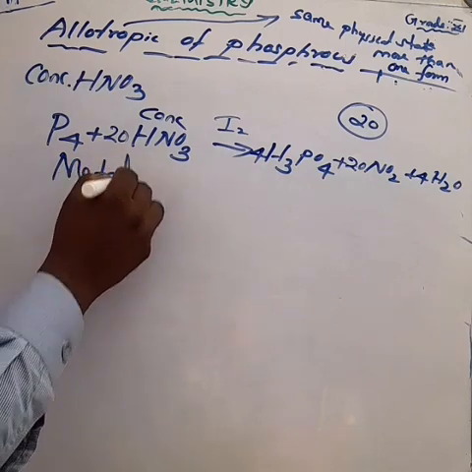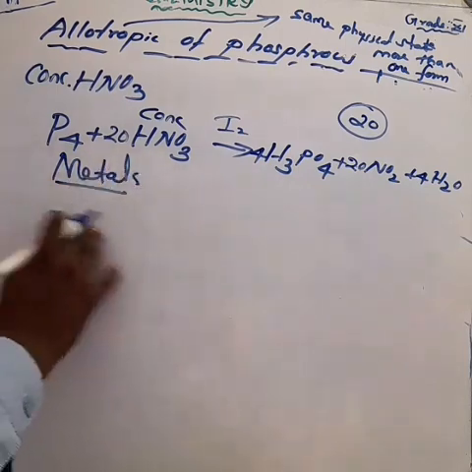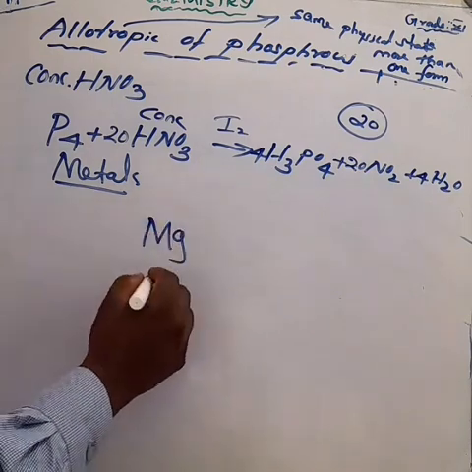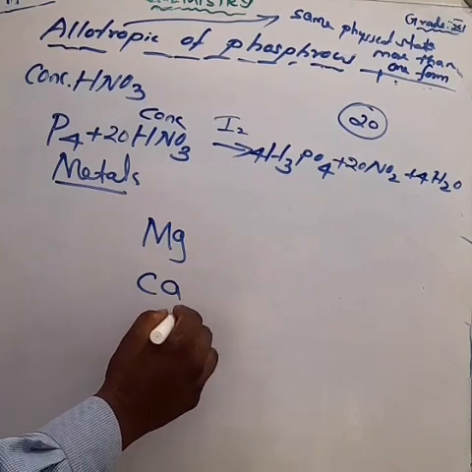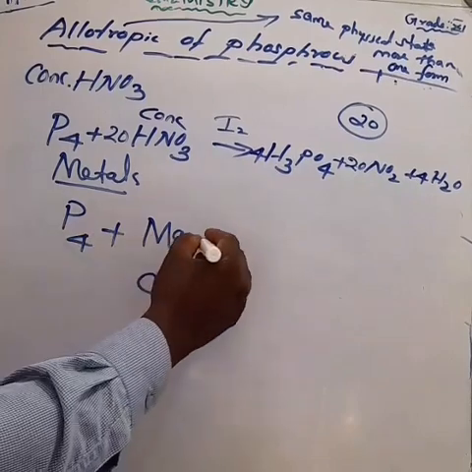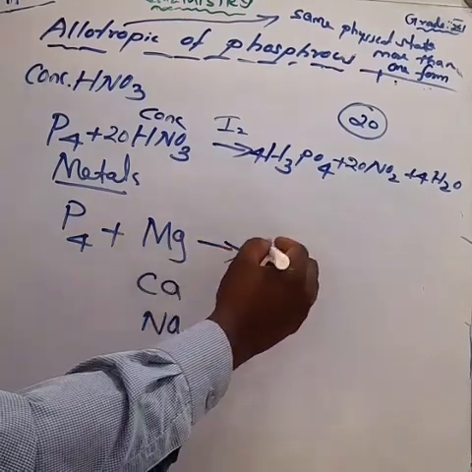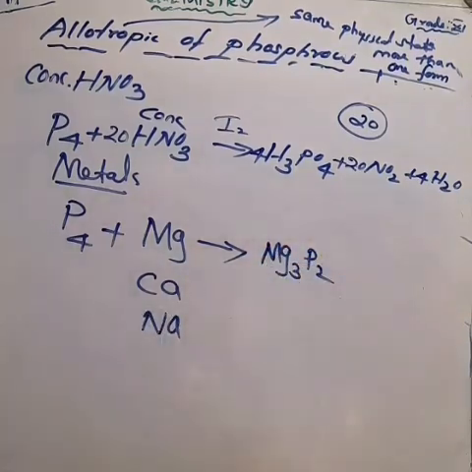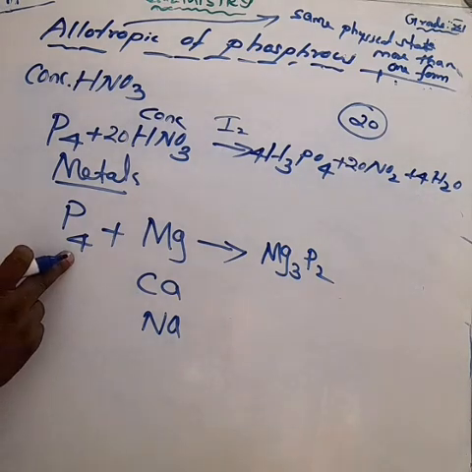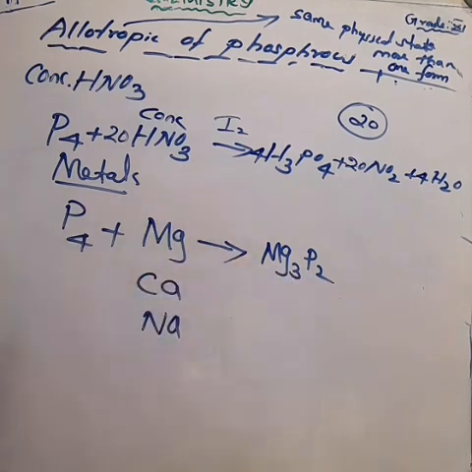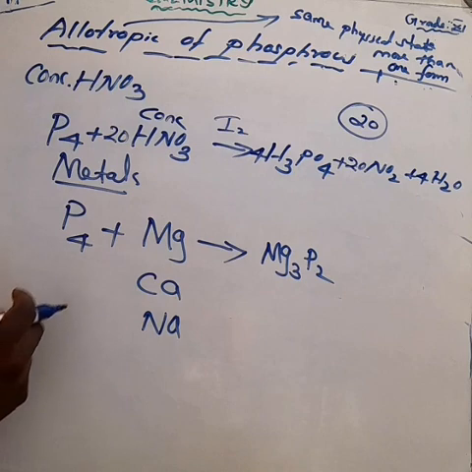Here we are taking a few metals like calcium, magnesium, and also sodium. Phosphorus reacts with magnesium, and we get magnesium phosphide. What is the formula of magnesium phosphide? Mg3P2. Am I right? This is the formula of magnesium phosphide. We can write the equation P4 plus Mg gives Mg3P2, magnesium phosphide.